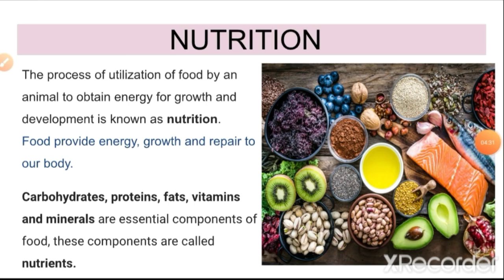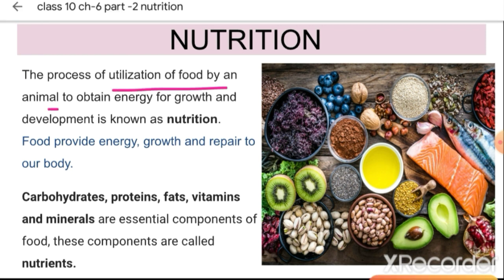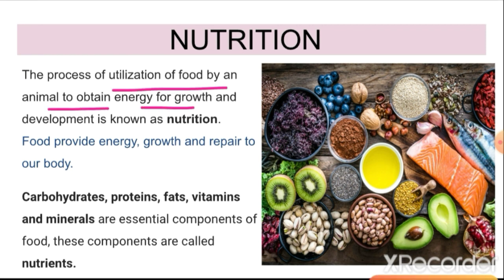Now let's recapitulate what nutrition is. Nutrition is the process of utilizing the food by an animal to obtain energy and growth. We know that the food we take is for utilizing it for energy, for growth and for repair. So this is what is called the nutrition process. Food we take in the body for getting energy, for growth and for repair.